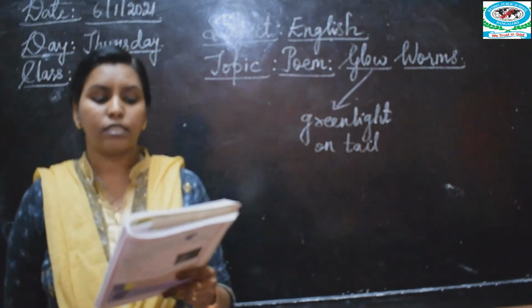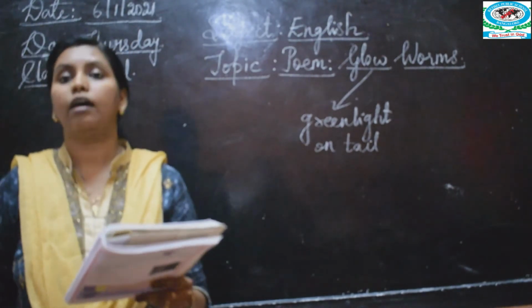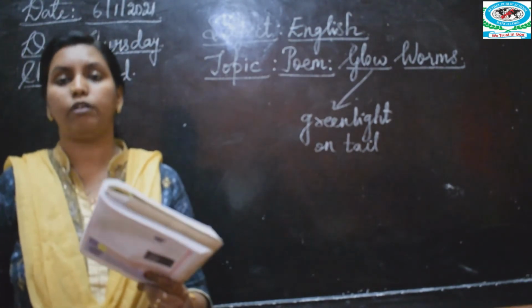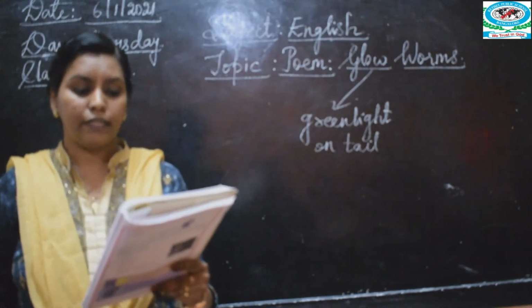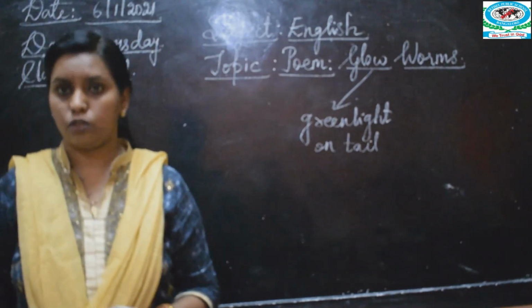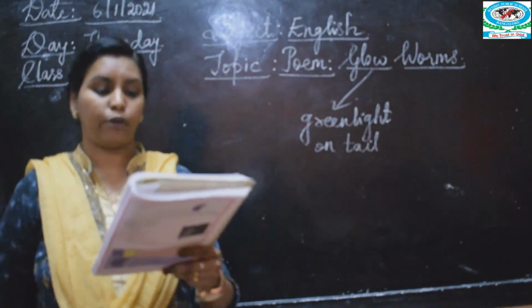Third one, who is the light from the glowworms for? It is for others. You have to write the answer. Then let us recite the poem with actions. You need to memorize it. You have to recite this poem.